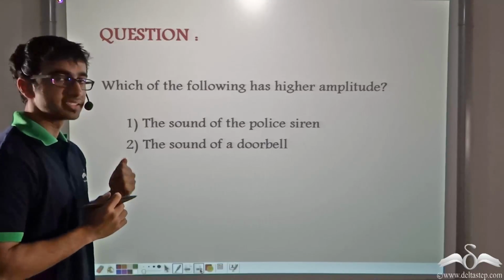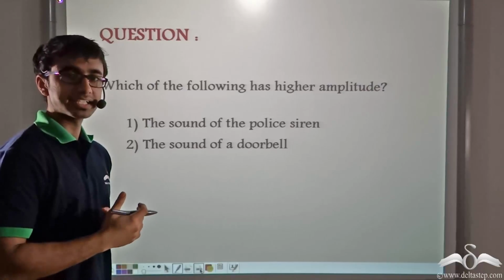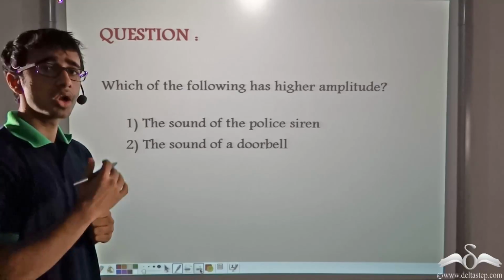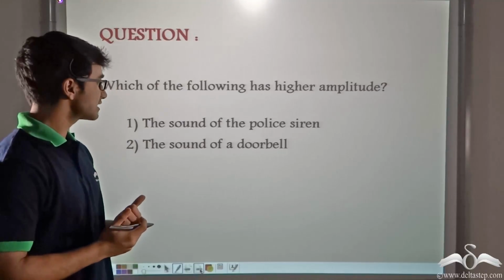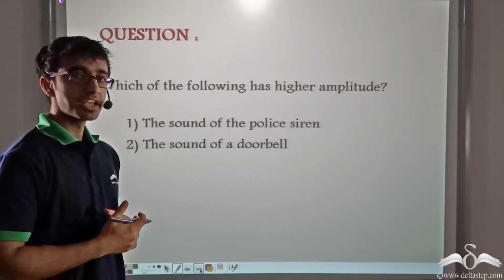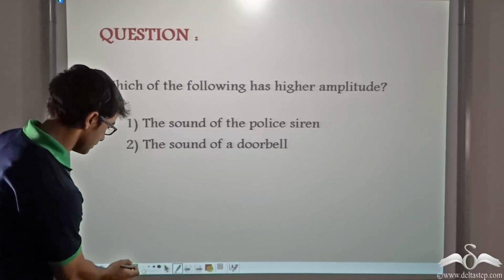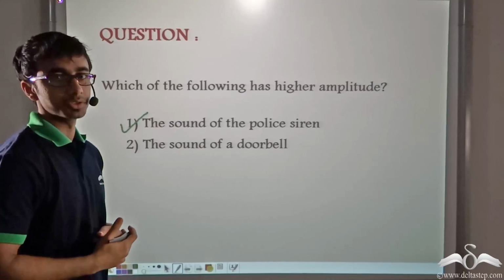Obviously, the police siren. Why? Because as you all know from daily experience, you can hear the sound of a police siren from a long distance afar, even if you're in your house. But in the case of the sound of a doorbell, you cannot hear the sound of a doorbell if you go away from your house. So clearly, the sound of a police siren has a higher amplitude.